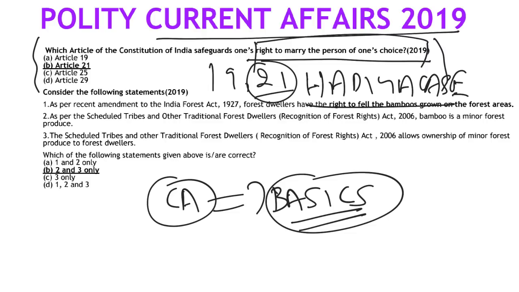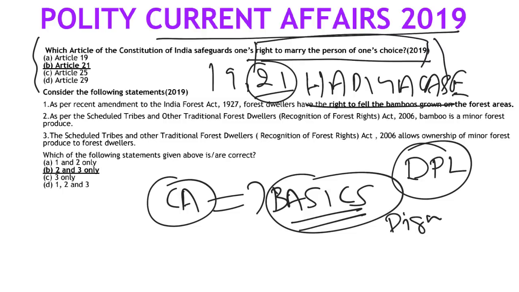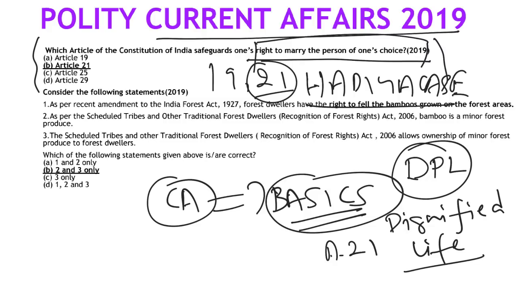Again, if you are strong at your basics, you can easily link that based on the post Maneka Gandhi judgment, we have come to due process of law from procedure established by law, and now Article 21 has been widened a lot. So anything which leads to a dignified life, you can link it to Article 21. But 19 is related to your right to freedom, expression, all those things. 21 is much wider, much broader.